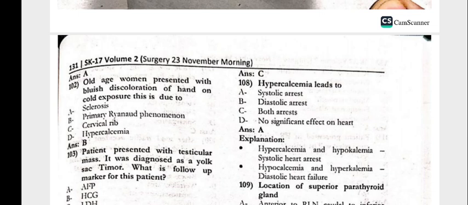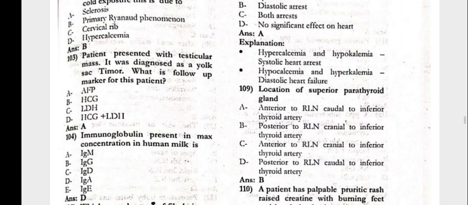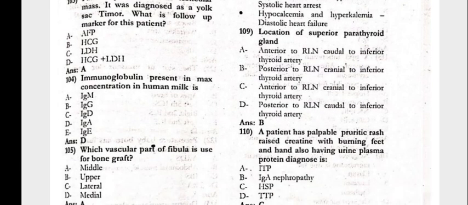An old woman presented with bluish discoloration of the hand on cold exposure. This is due to the primary Raynaud phenomenon. The patient presented with a testicular mass. It was diagnosed as a yolk sac tumor. What is the follow-up marker for this patient? The AFP.